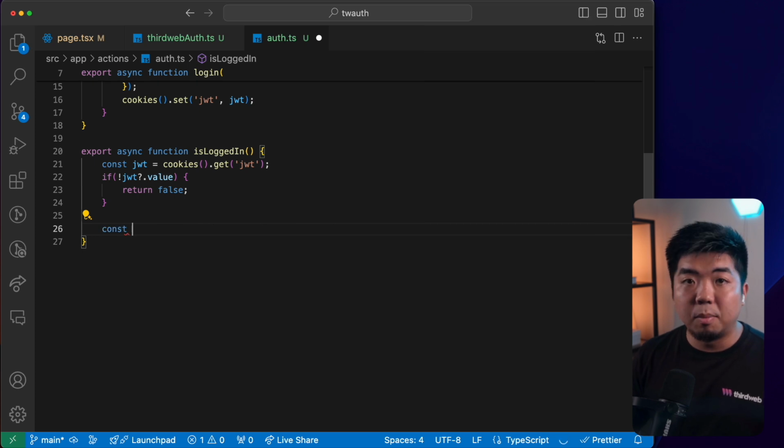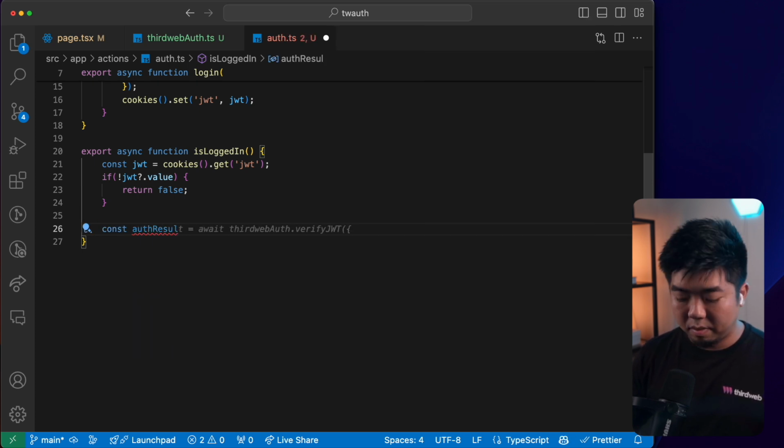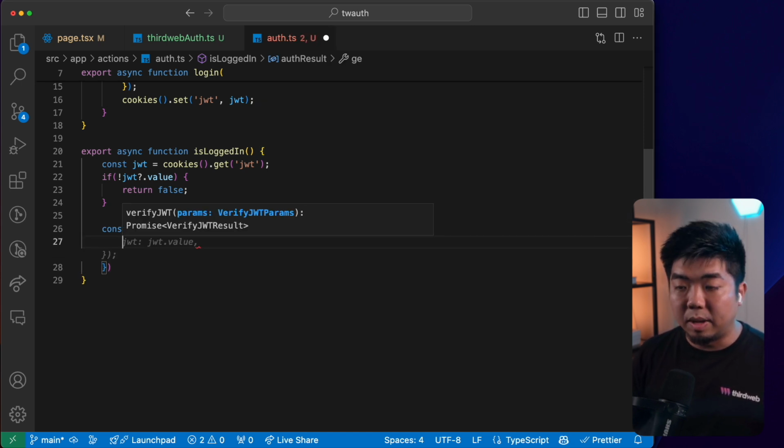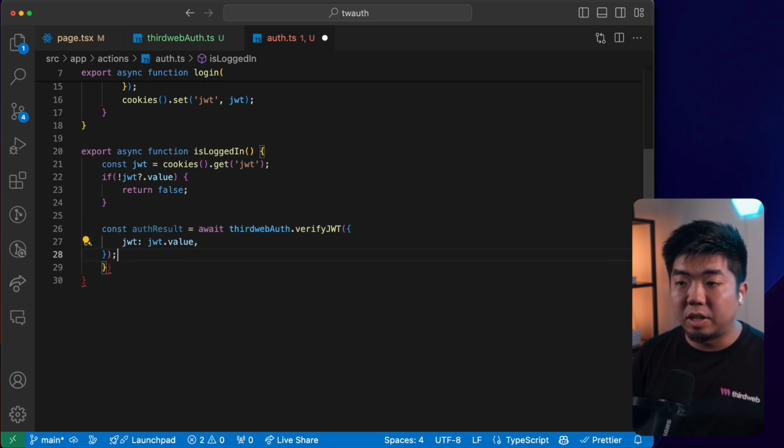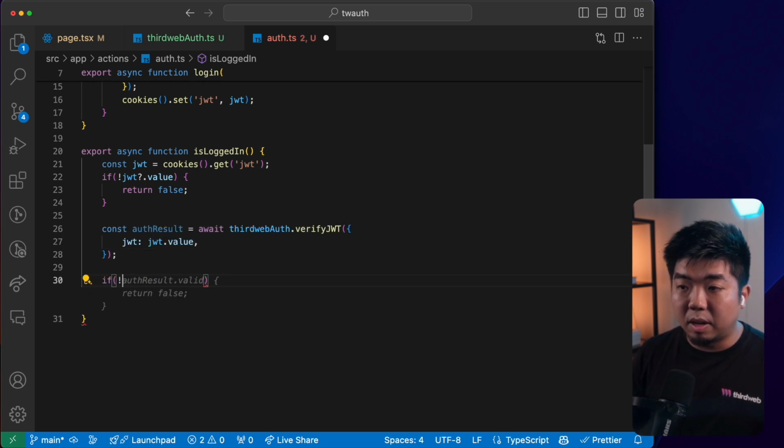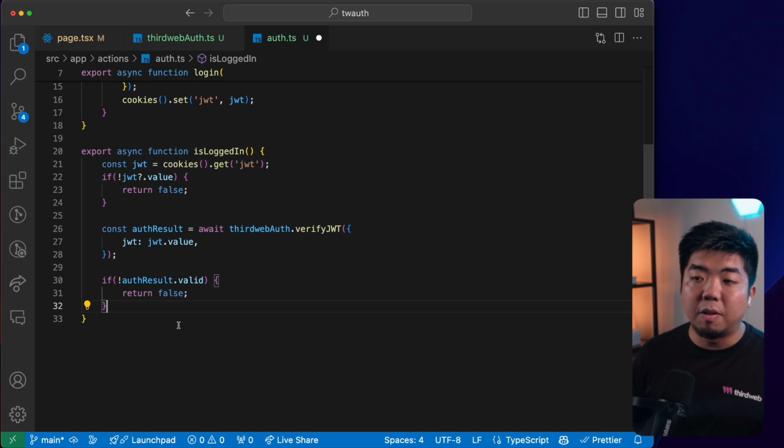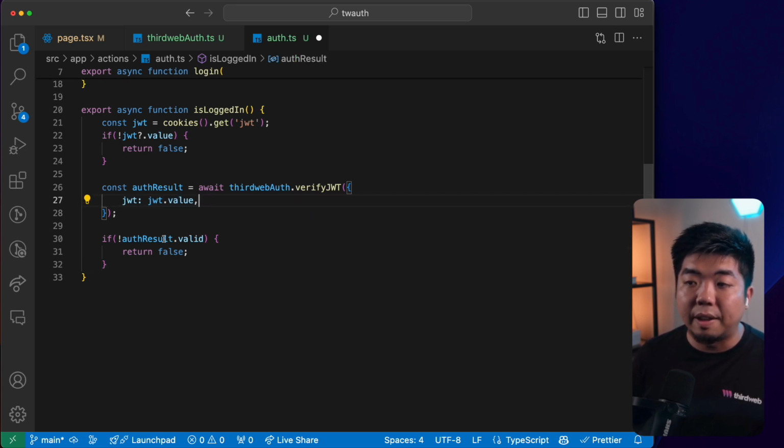But if there is, then we'll create an authResult here, and this is going to equal await our thirdweb auth, and we're going to verify the JWT. And we're going to provide it with the JWT of jwt.value. If our authResult is not valid, we will return false. So we want to also make sure that the JWT that we're verifying here is valid. If not, it is false. They have to sign in again. So if there's no JWT value here that we get from our cookies, we return false. They have to sign in again.